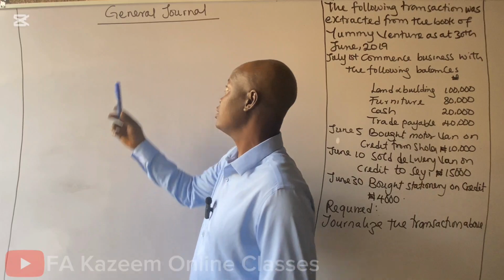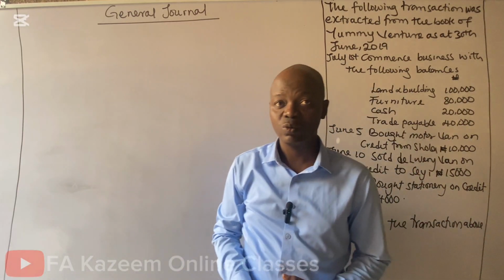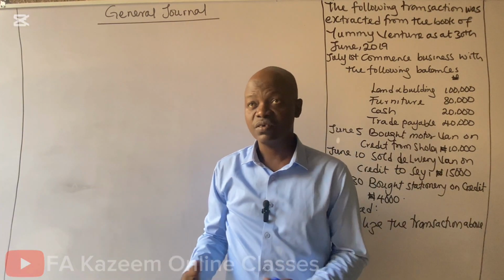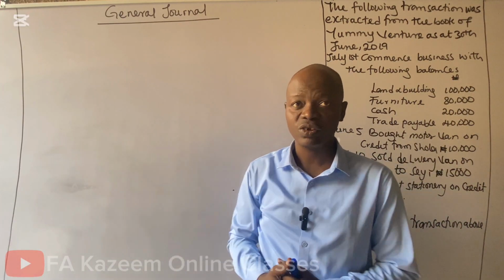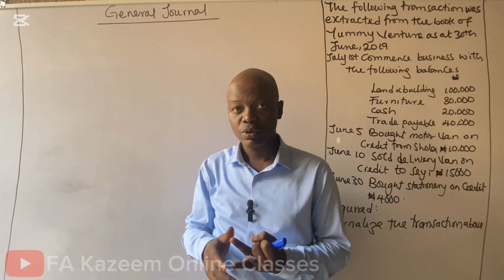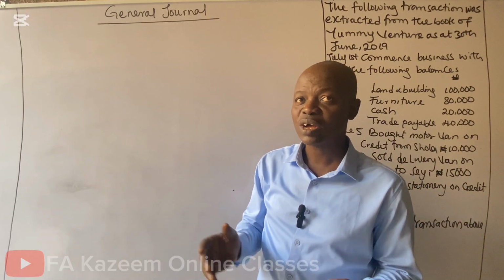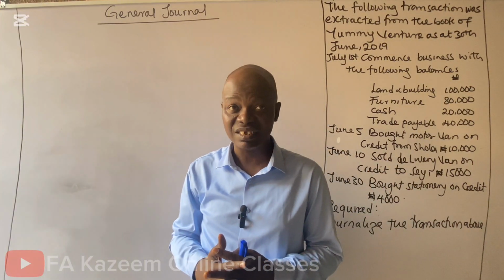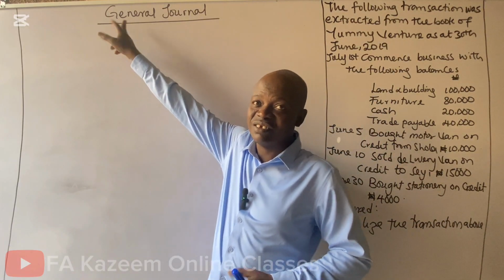Today, we'll be looking at a topic called General Journal. We started this series with a subsidiary book. I will say subsidiary book is a book of original entry where transactions are recorded permanently. We have classification of subsidiary book. We have the sales day book. We have treated it in the previous video. The purchases day book, the return inward, the return outward. We have also looked at all the classification of cash book. In our previous video, we have also looked at petty cash book. The last book in subsidiary book is known as general journal.